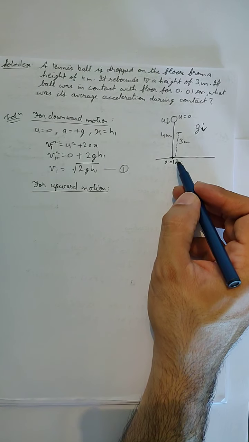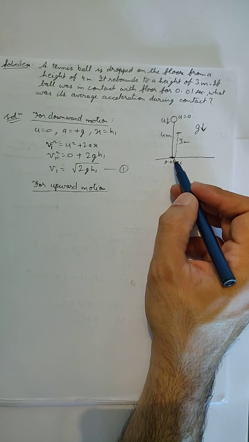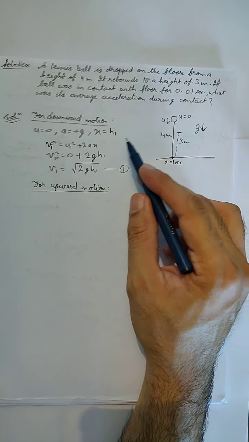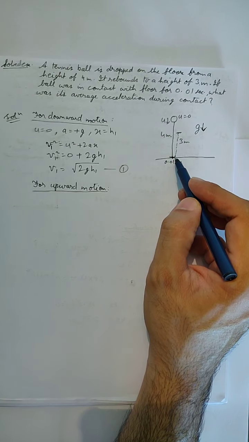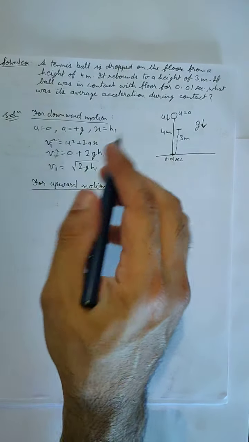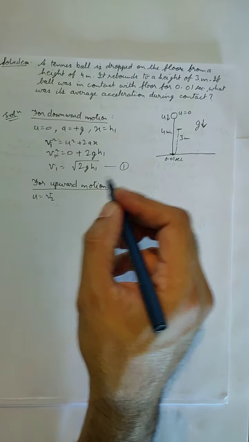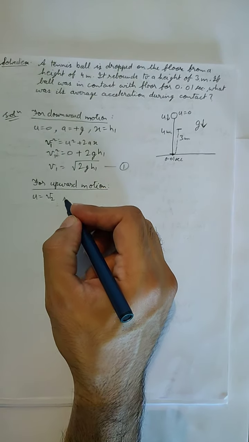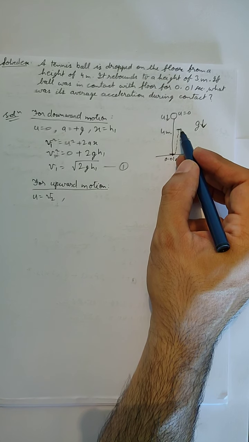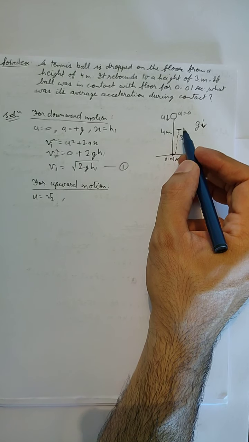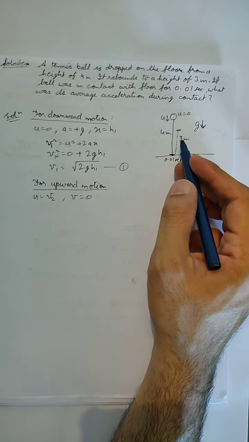it is starting with some initial velocity, and this initial velocity will be equal to the final velocity of the downward motion, but for now we are going to take it as v2. So let us say that the initial velocity for upward motion at this point is v2. Since it is reaching the maximum height, at this point the velocity is 0, so the final velocity for this upward motion is 0.